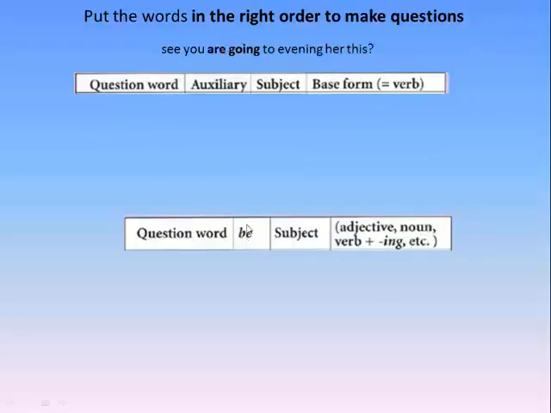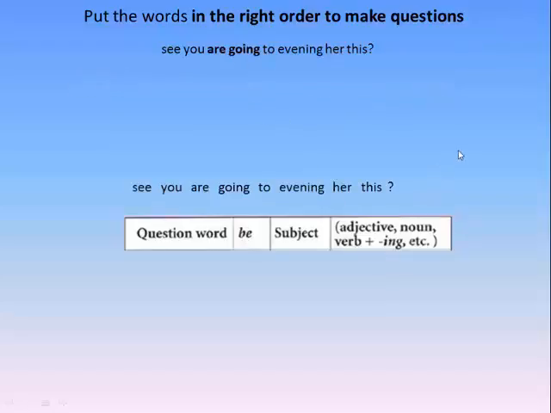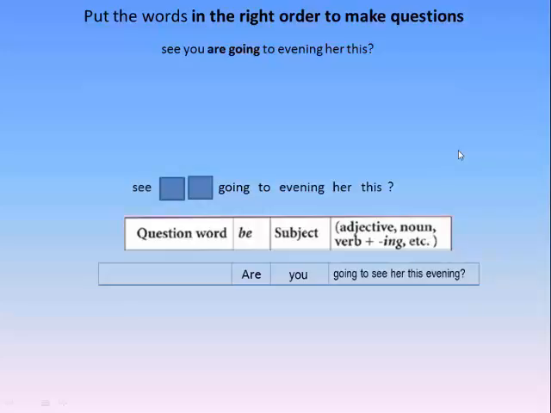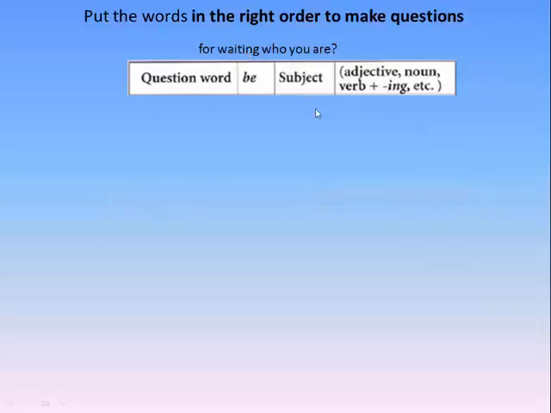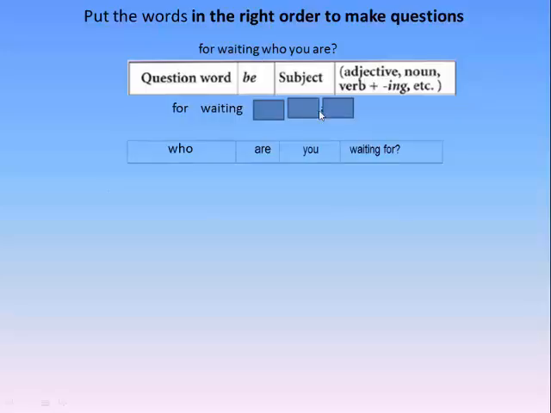Are is a form of the verb to be, and going is a verb plus ing. No question word. Are you going to see her this evening? Are and ing. Who is my question word? Are you waiting for?